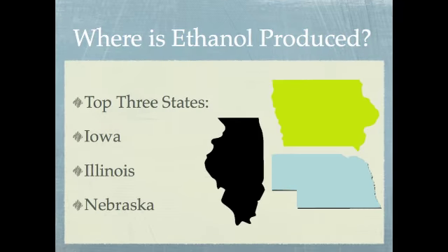The Midwest is the basis for U.S. ethanol production because of the amount of corn it contains. The 3 states that are responsible for most of the U.S.'s ethanol production are Iowa, Illinois, and Nebraska.